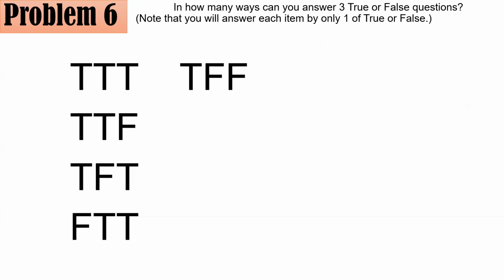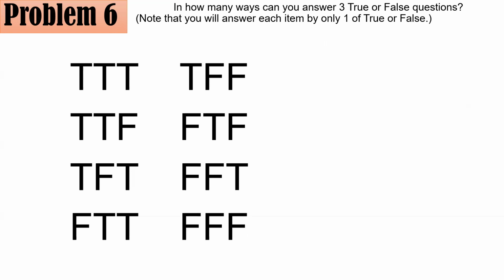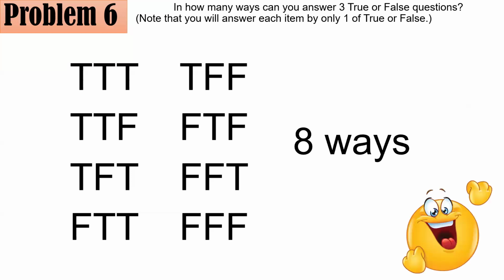For example, you have true, false, false, false, true, false, and false, false, true. And lastly, there's another possibility that you will answer all of them as false. And I believe we were able to list everything. And if you answered 8 ways, wow, good for you. Congratulations.